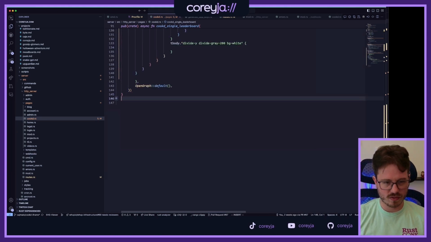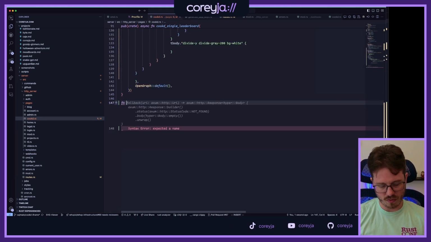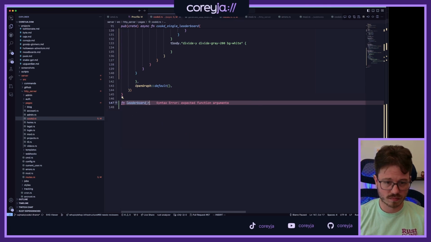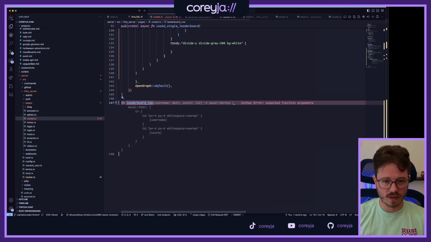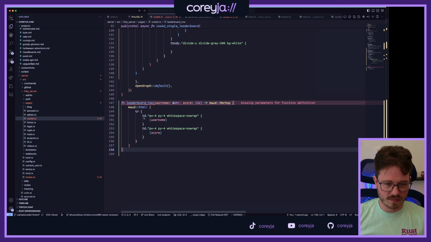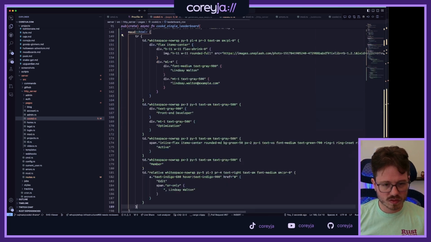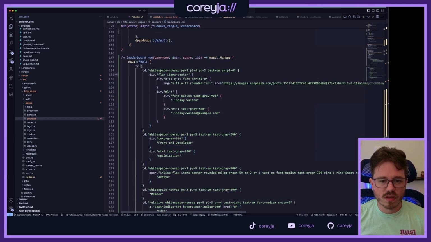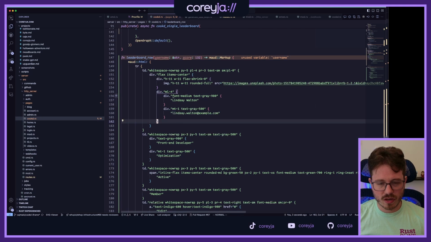Yeah, perfect. Into a function for leaderboard row. Something like that, except username and score are really the only things we want here.